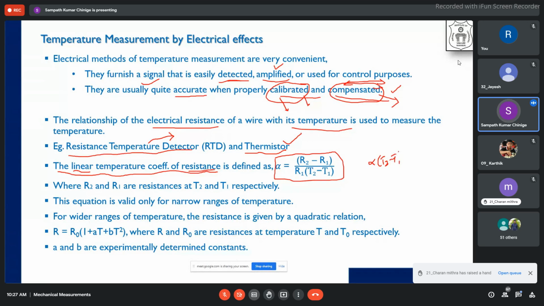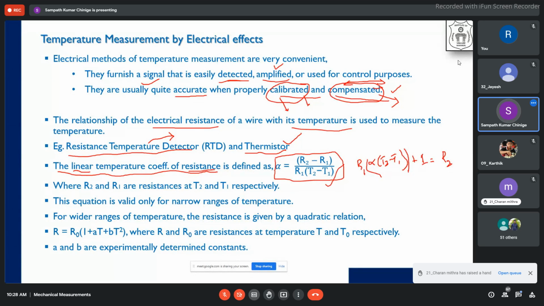The actual relation is alpha into (T2 minus T1), plus 1, into R1, is equivalent to R2.